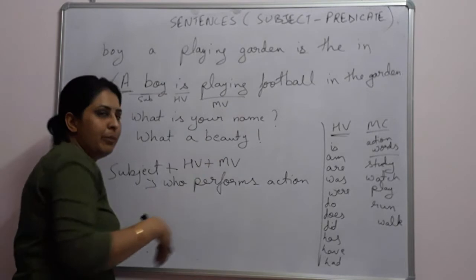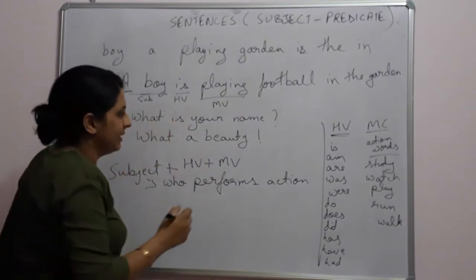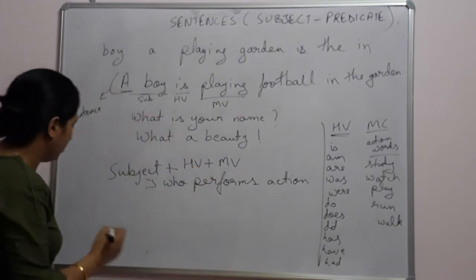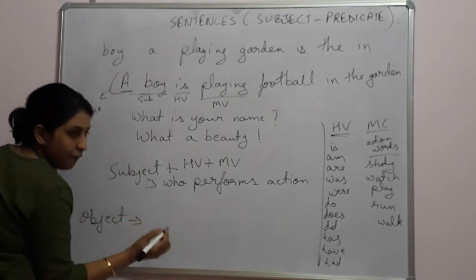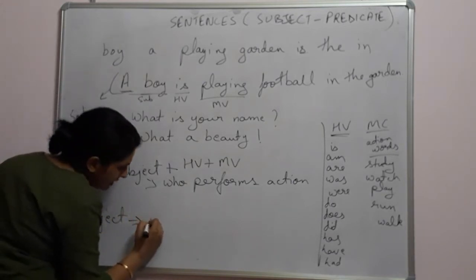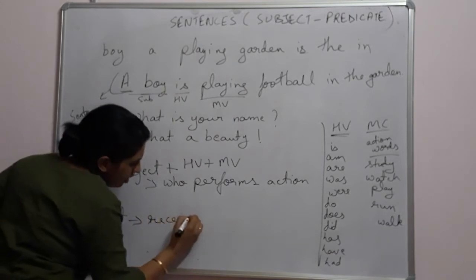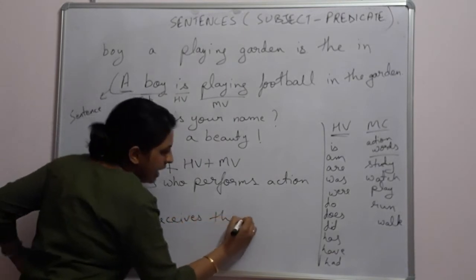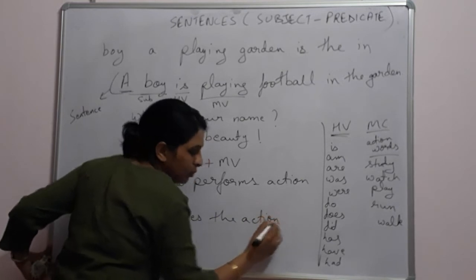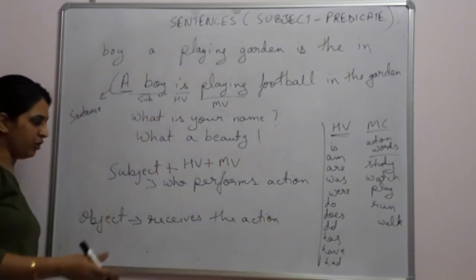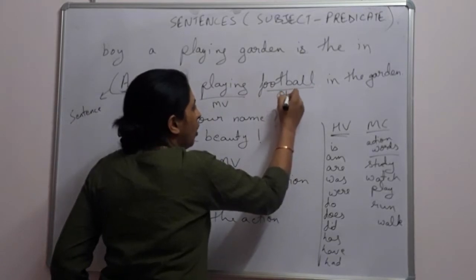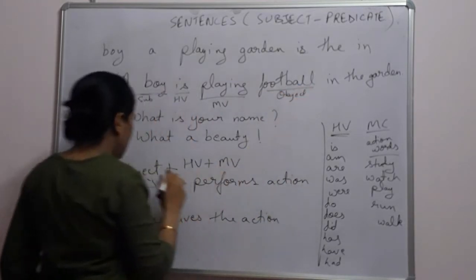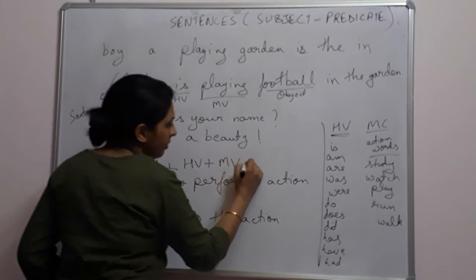But many times we have an object in a sentence. What is an object? Object is the one which receives the action. Okay. It receives the action. That is our object. We will cover this in detail later on. So it receives the action. So here this is our object. So after the main verb will come the object.